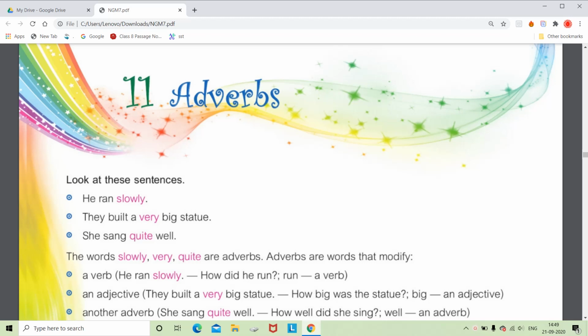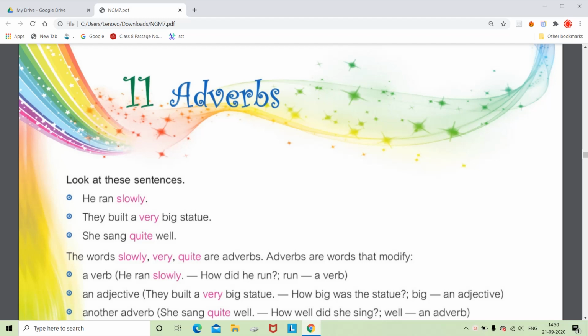Hello everyone. In this video we will learn the topic adverbs. So you can see the word itself is made up of two things: ad, which is a prefix, and verbs. So it is self-explanatory when we use adverbs and why they are used. It says from its name itself that adverbs are the words that modify verbs.